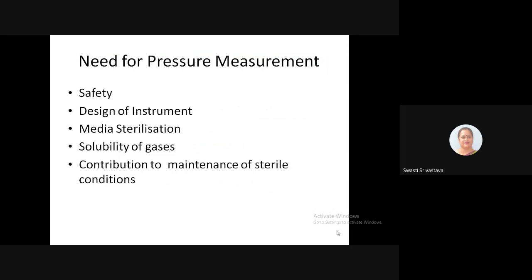So for safety reasons, the first and crucial reason is that we need to keep an eye on the pressure within the fermenting vessel.